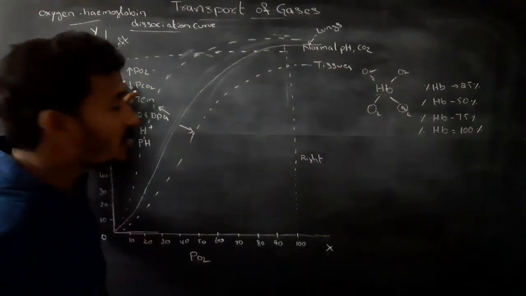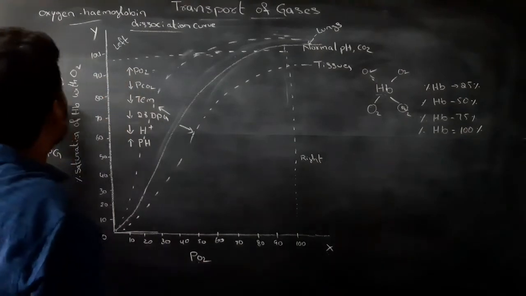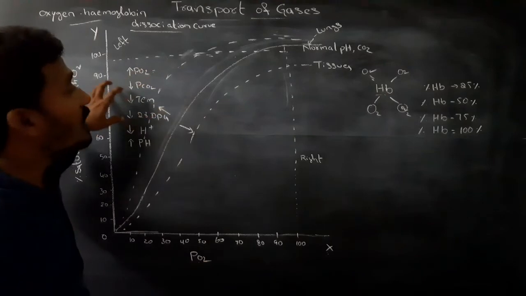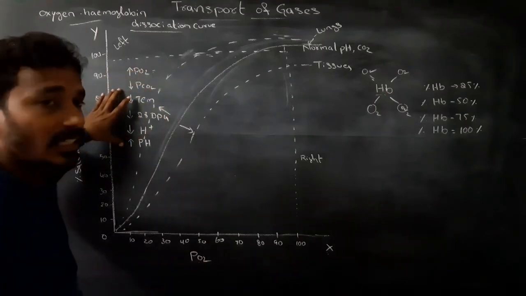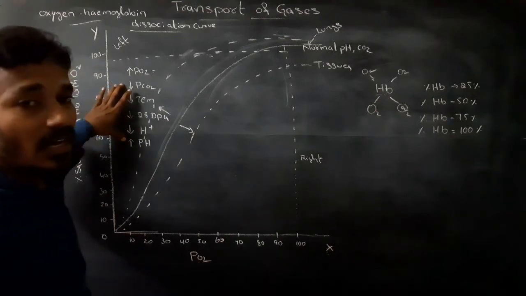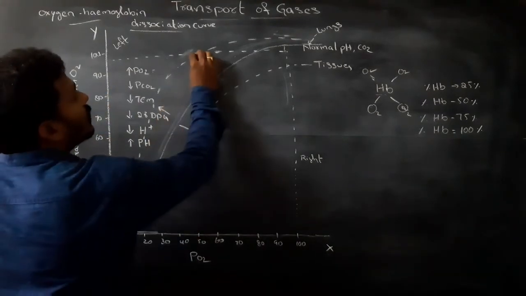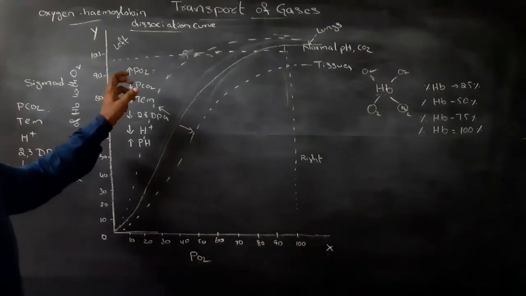These factors increase the affinity of oxygen with hemoglobin. These factors increase the affinity of oxygen with hemoglobin. So oxyhemoglobin formation takes place in the lungs.